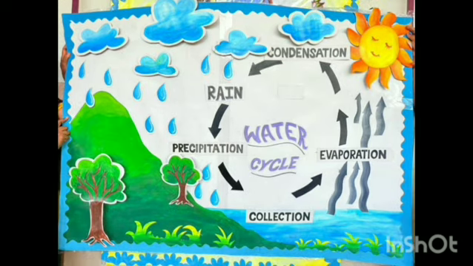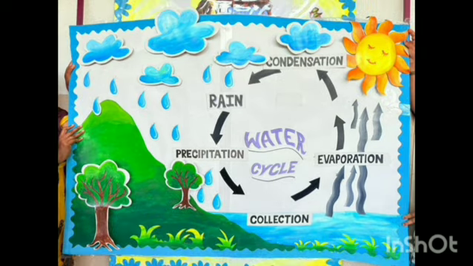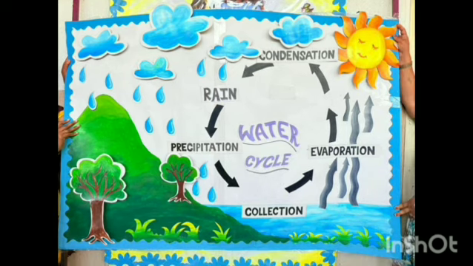This process goes on of collection, evaporation, condensation, precipitation, again collection. And this goes on, this is the water cycle.